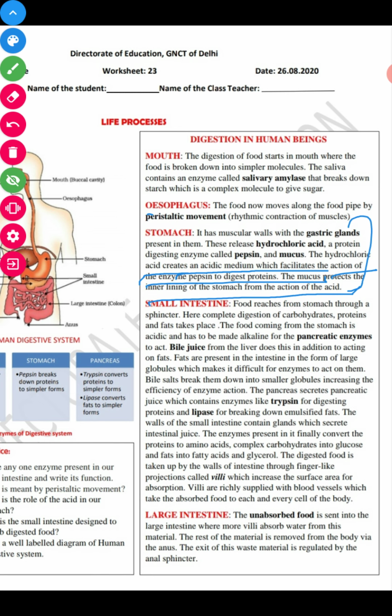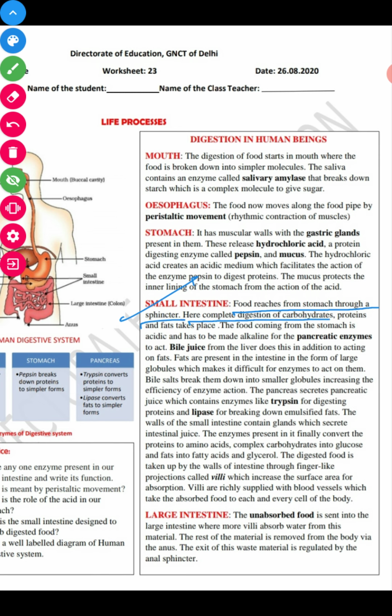Next, look, children, the small intestine. The small intestine actually plays a very important role. The complete digestion takes place in the small intestine, where the food reaches from the stomach through the sphincter.